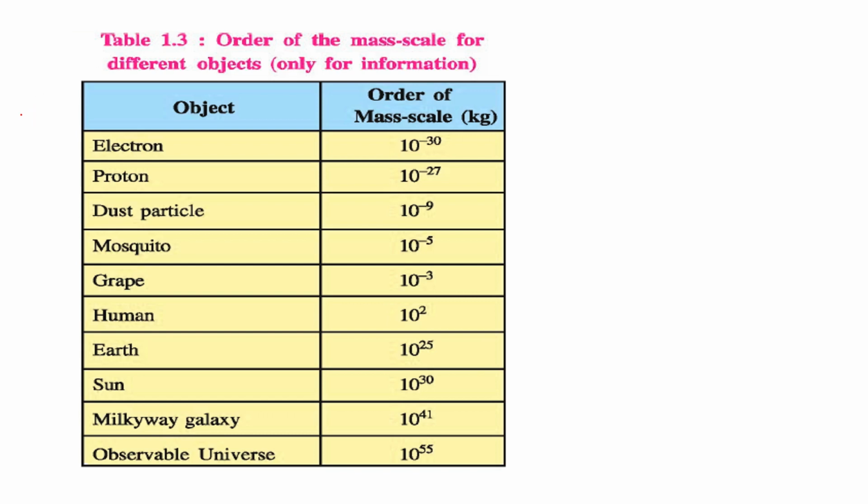And this is the mass scale. So electron, 10 to the power minus 30 kg.